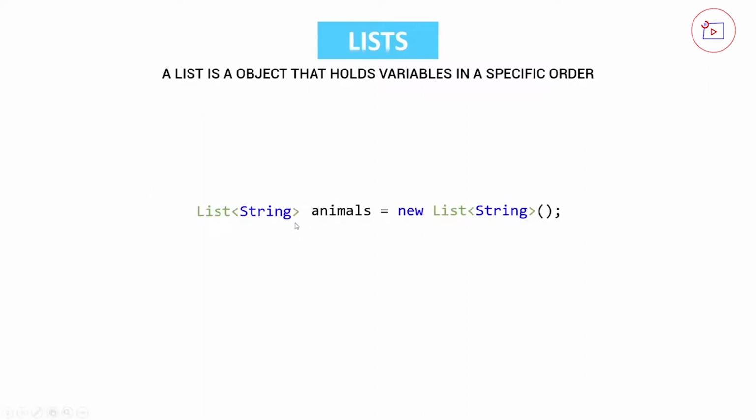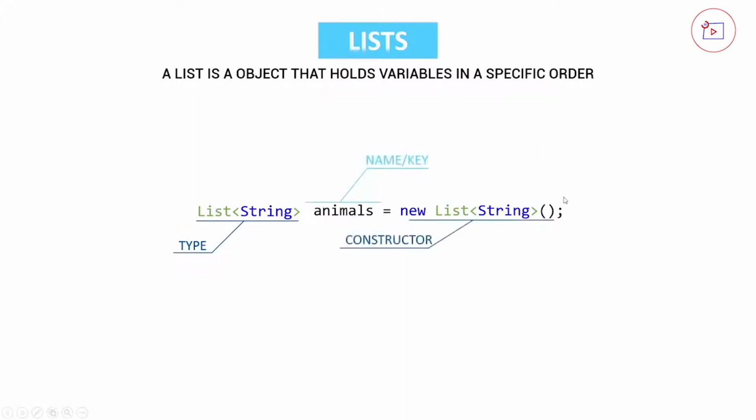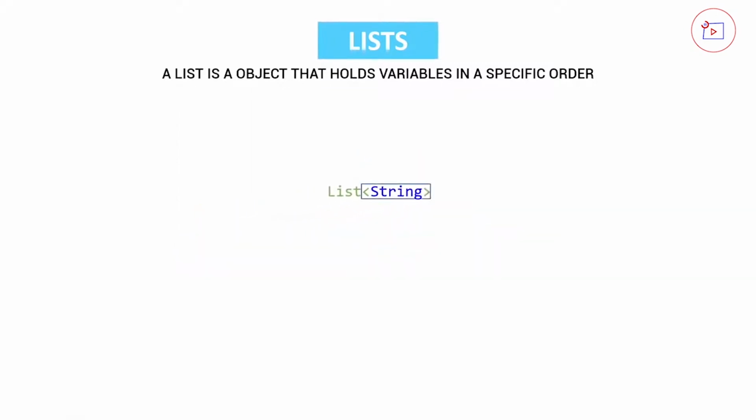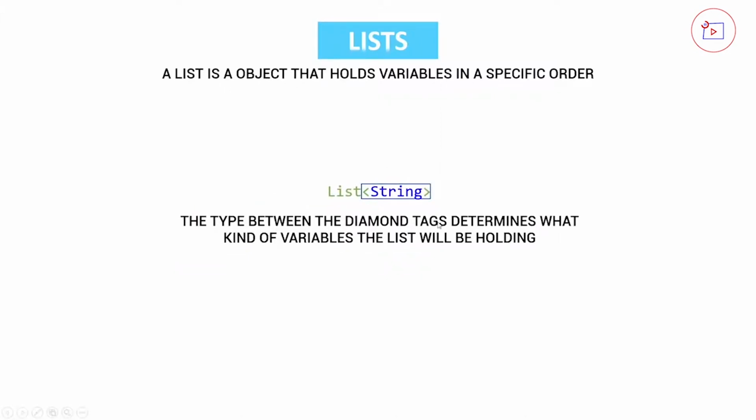So we have here a list with between diamond tags string, then we have the name and then something behind. So the first thing is the type. So here we have the type list, which holds variables of string, and then the name, and then a constructor. And a constructor is something we're going to talk about in a video later on. So as I already said, between these diamond tags we register the value of which type this list is going to hold.